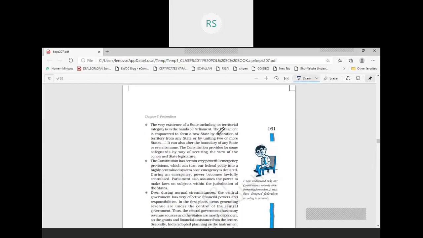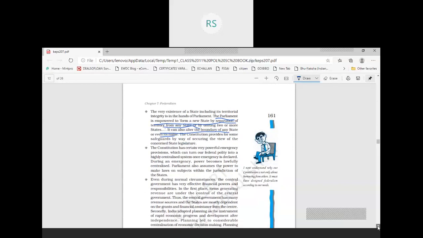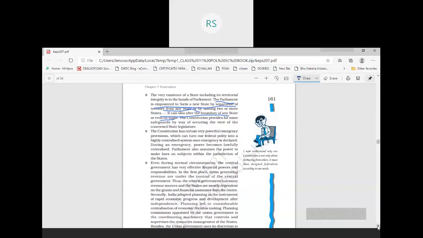The parliament is empowered to form a new state by separation of territory from any state, or by uniting two or more states. All these are important. It can also alter the boundary of any state or even its name. So this is one of the provisions through which the center has been made more powerful.